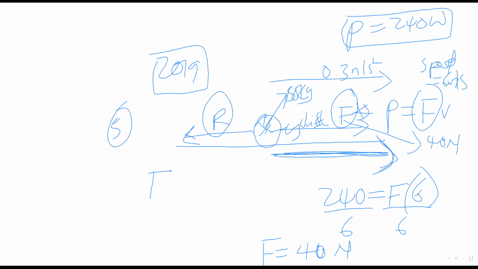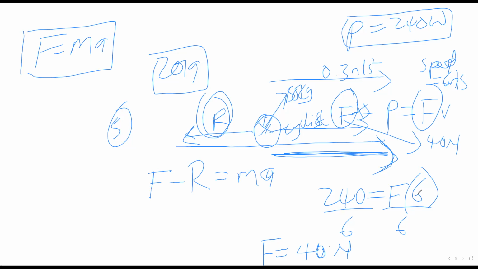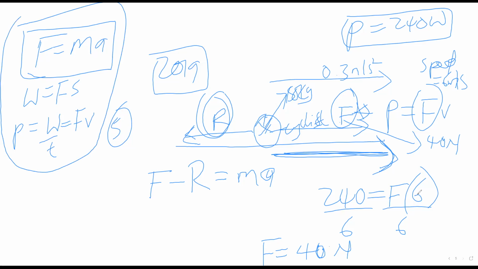So we're going to say F, which is positive because it's in the direction we are considering, minus R, R is in the opposite direction, that's why it's negative, is equal to mass times acceleration, because remember force is equal to mass times acceleration. Work is equal to force times displacement. Power is equal to work over time, which is also the same as force times velocity. So remember these, you need to know these formulas.